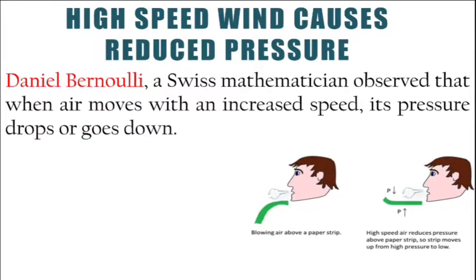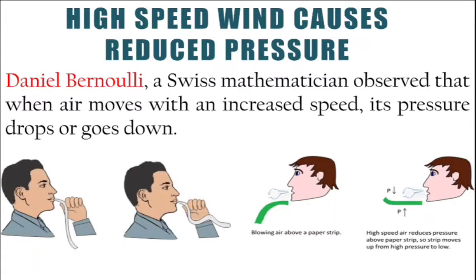So this activity is showing you that if you place a ribbon around your lower lip and allow the air to pass out from your mouth very quickly, the strip of paper will become straight. Why will it move upward? Because of the high speed wind blowing out of your mouth, the pressure will reduce. High pressure is maintained on the bottom side of this strip, so this strip will become straightened.